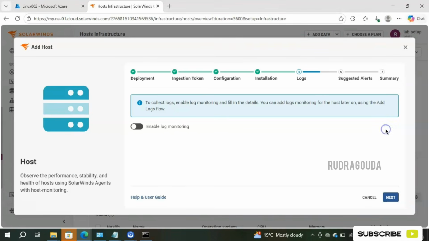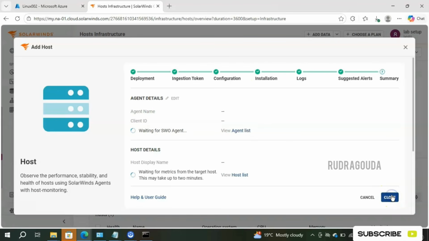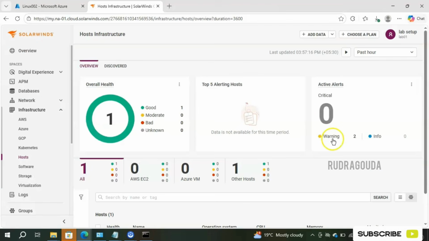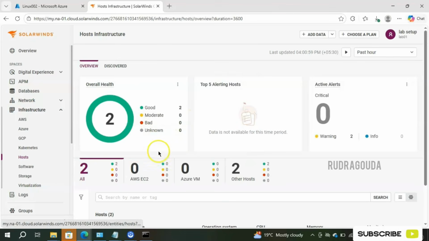So I will go back to my SolarWinds console, click on next, and I will not touch anything in the alerts part. I'll click on next again, and finally I'll click on close. So with the help of these few steps, I have successfully installed the SolarWinds Observability Agent on a Linux box. If I refresh, the count should be 2 because we have installed the agent on one more Linux box. Yes, you can see now the count is 2.